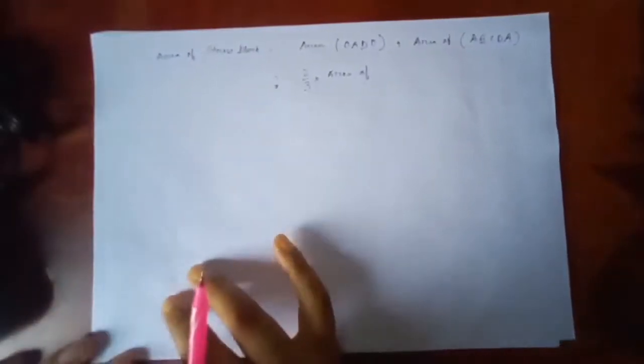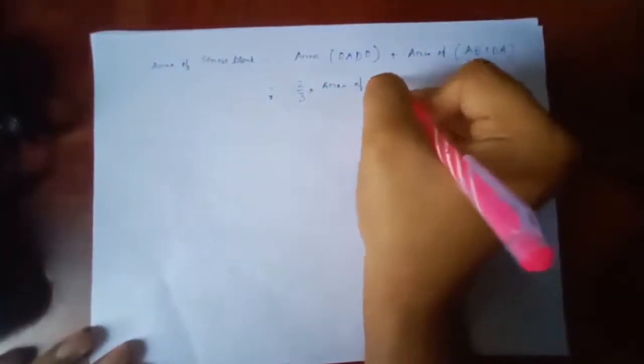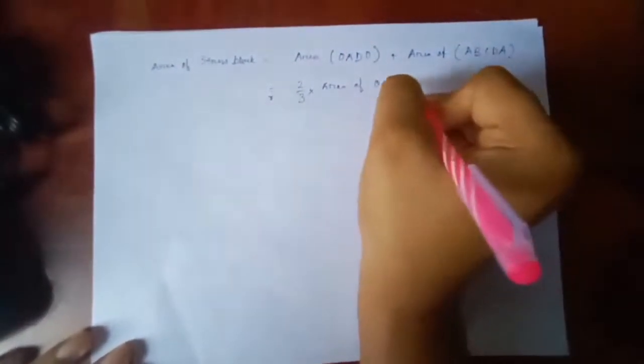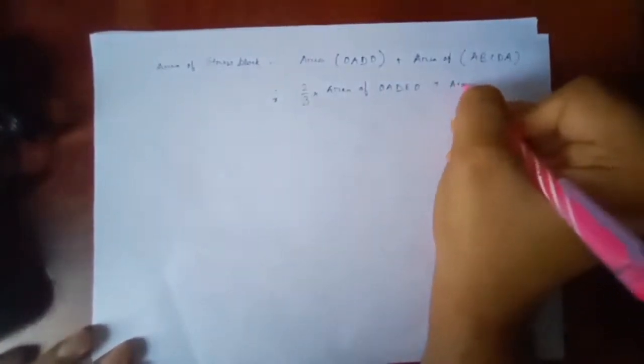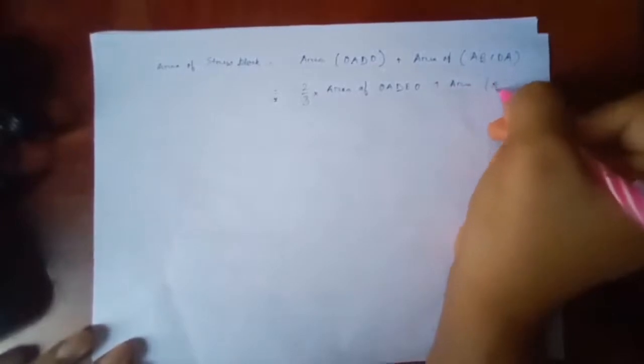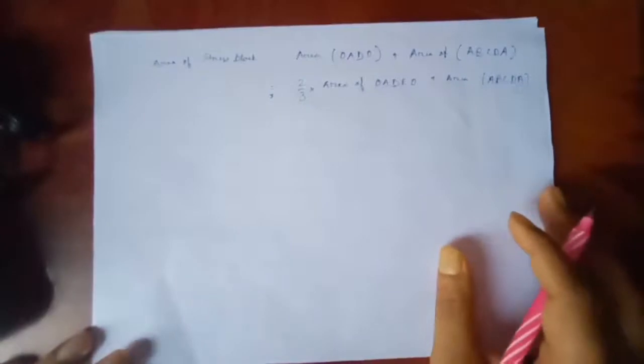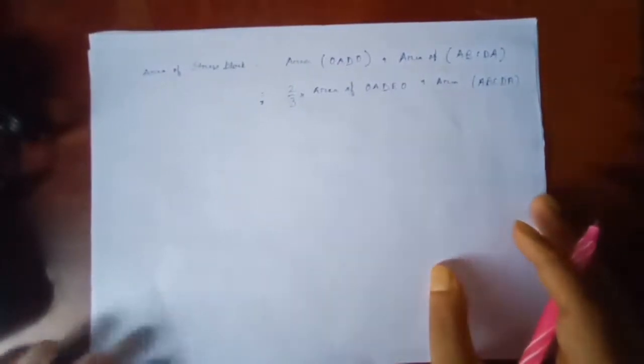So this is how we get the area of the parabola. So that is 2 by 3 times area of OADEO plus area of ABCDA. So this is what we get.